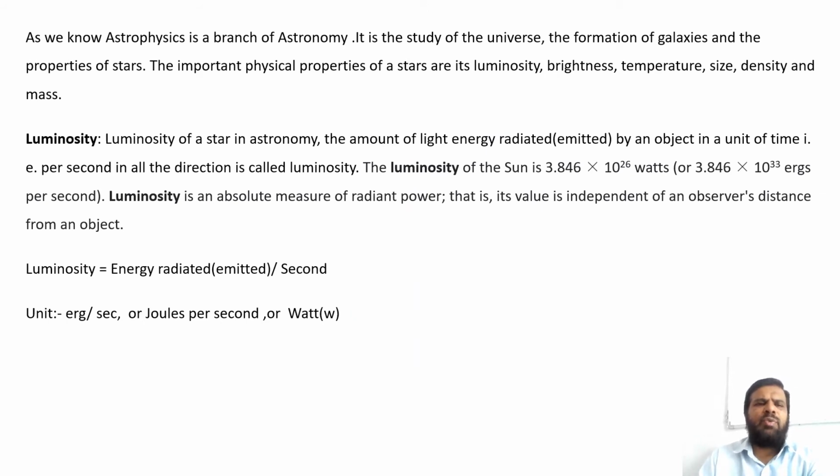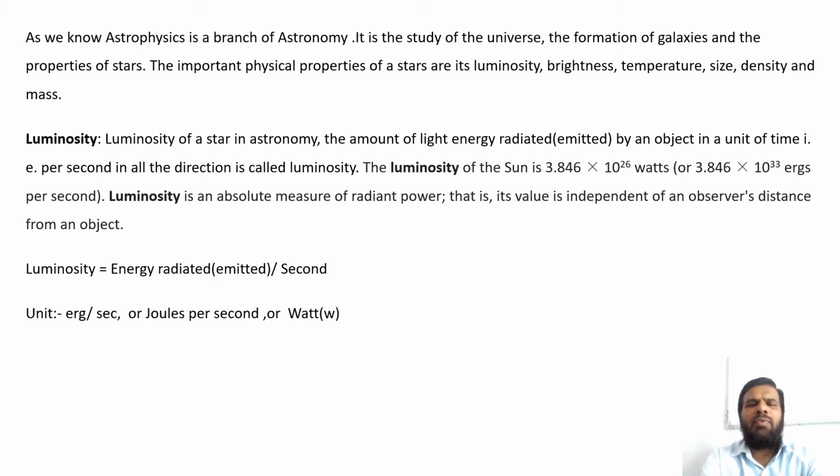As we know, astrophysics is a branch of astronomy. It is the study of the universe, the formation of galaxies, and the properties of stars. The important physical properties of stars are luminosity, brightness, temperature, size, density, and mass. First one, luminosity. Luminosity of a star in astronomy is the amount of light energy radiated or emitted by an object or star per unit time, that is per second, in all directions.